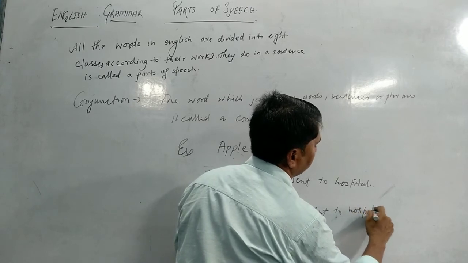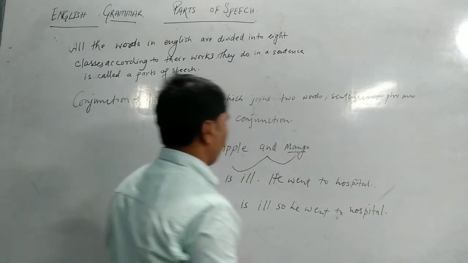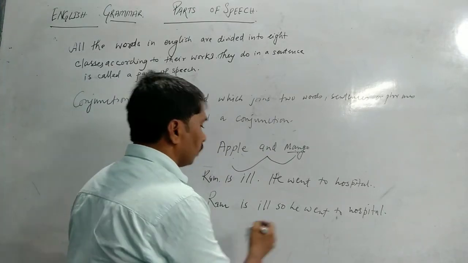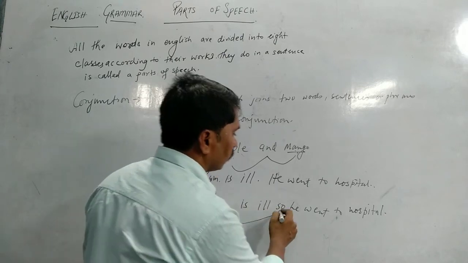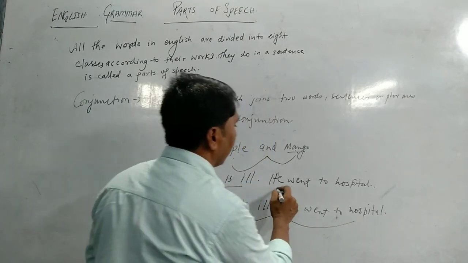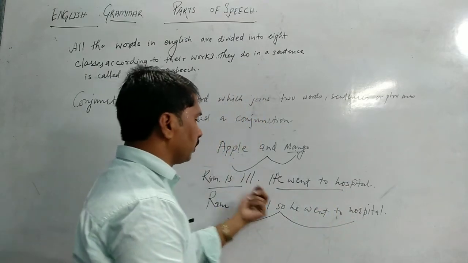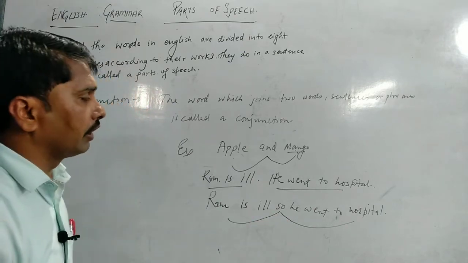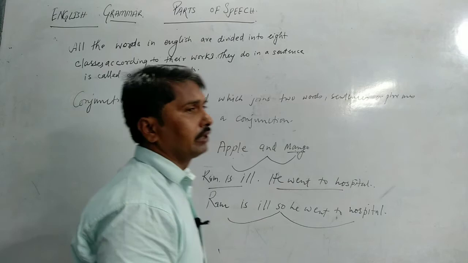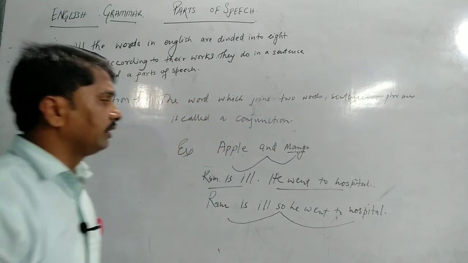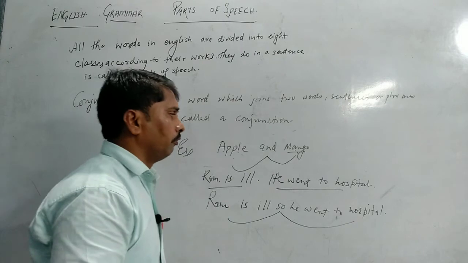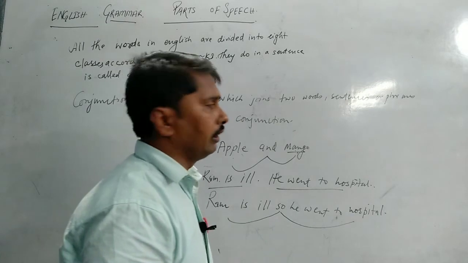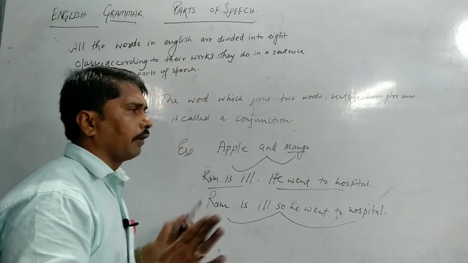So now you can see why Ram went to hospital, because he was ill. So the word so has joined two sentences. There are many words in conjunctions such like so, yet, for, since, but, because. We will go through all the words when we read the particular chapter conjunction. Just now we are just trying to identify the particular words.